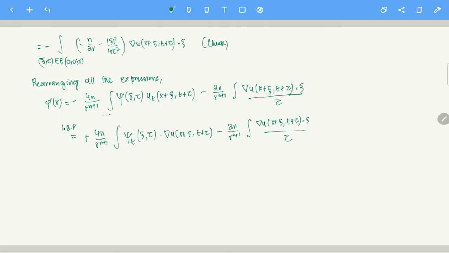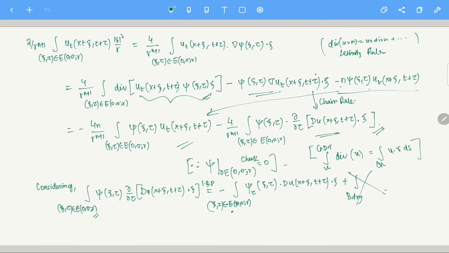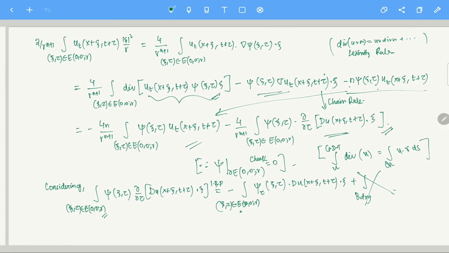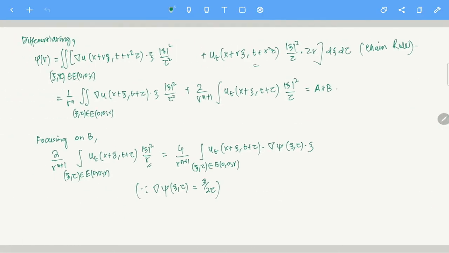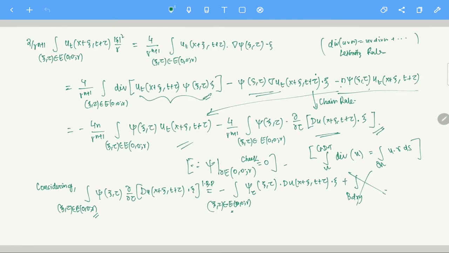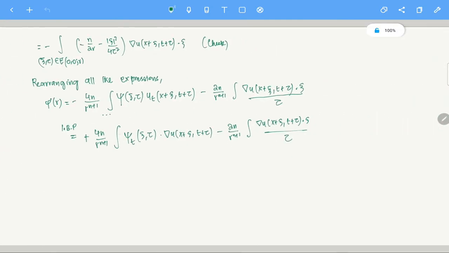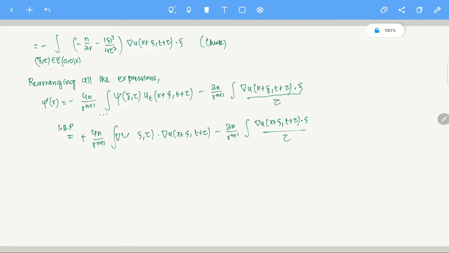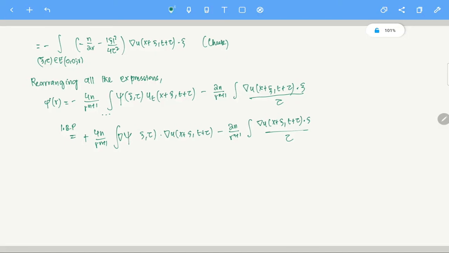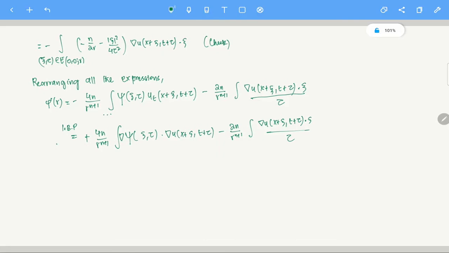One second, let me just check. Yes. What is u_xi t? Phi_t. The gradient of phi is xi by 2 tau. So sorry, this is the gradient, the gradient of phi. It's not only with respect to t, but this is the gradient of phi at the point xi, tau. There was a mistake here, so please check this part again, from here to here.